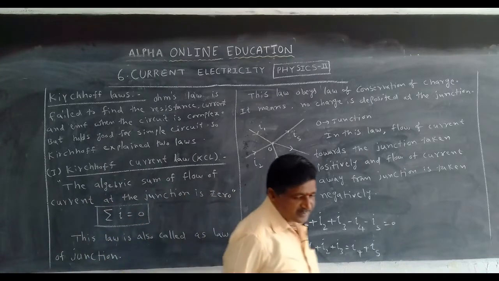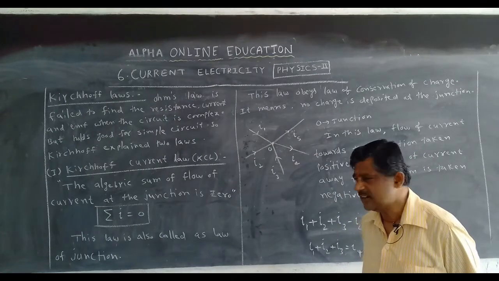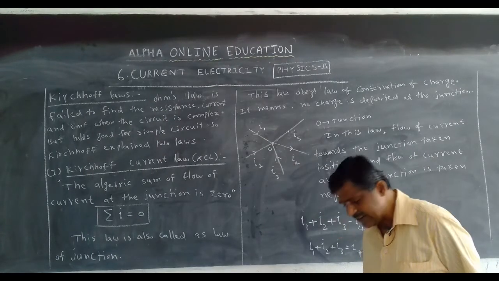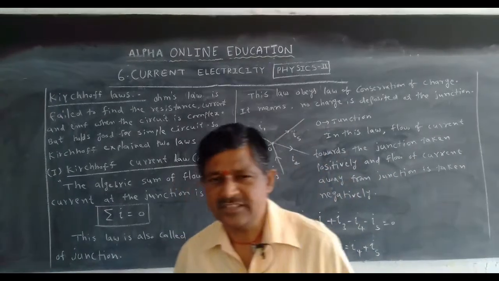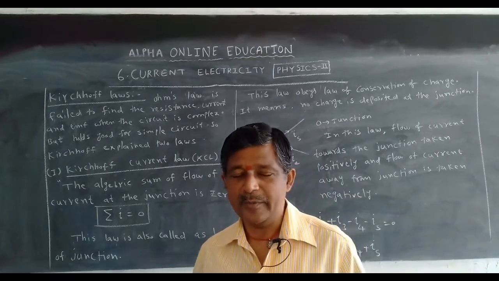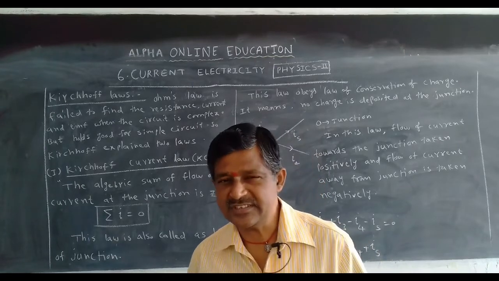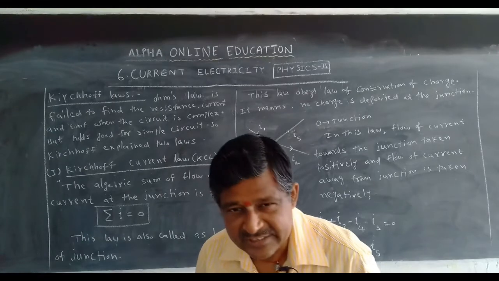Why do we take the algebraic sum? Because additions and subtractions are both taken. Okay, this is about Kirchhoff current law. What is the statement? The algebraic sum of flow of current at the junction is 0. Mathematical expression: sigma I is equal to 0. This Kirchhoff current law is also called the law of junction.